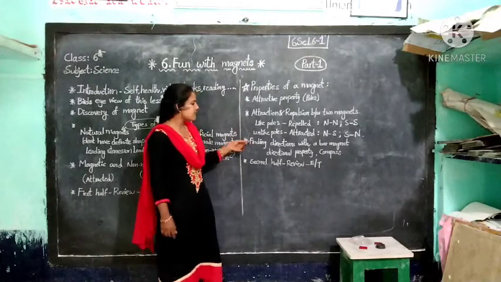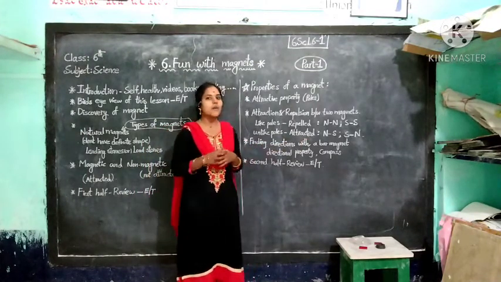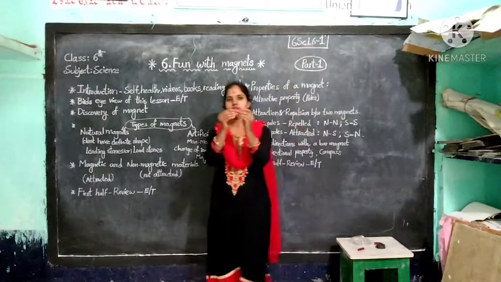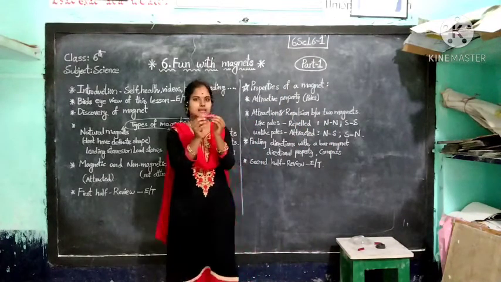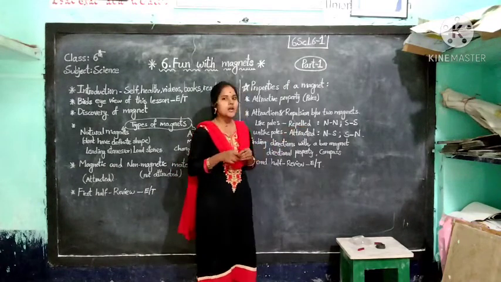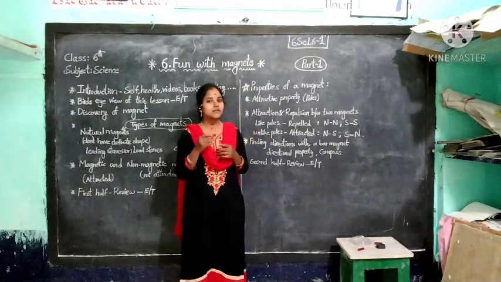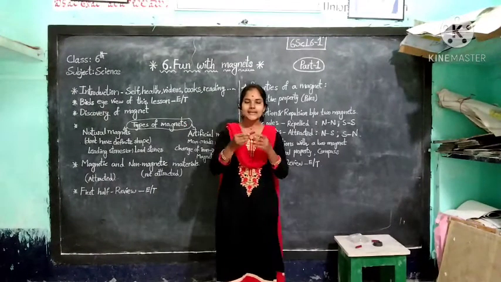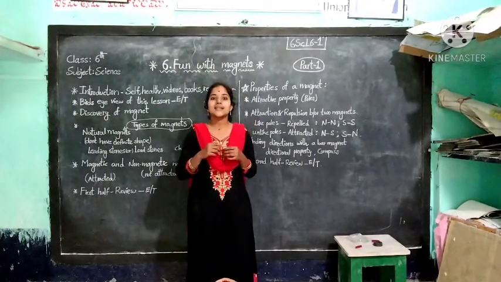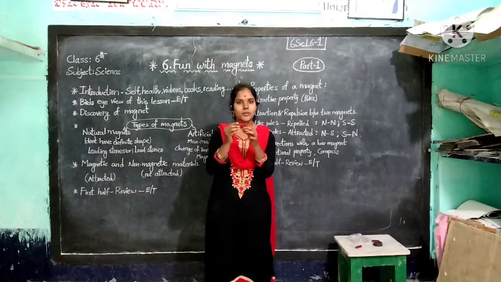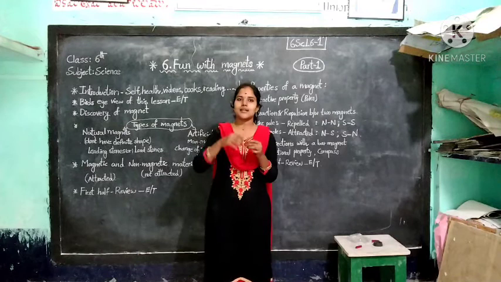Next one is finding directions with a bar magnet. First of all, you take a bar magnet. You know that this is the bar magnet. Here, finding the directions with a bar magnet. How do we find the direction with a bar magnet, children? Take a bar magnet and tie it with a thread, so it is suspended, like on a wire.